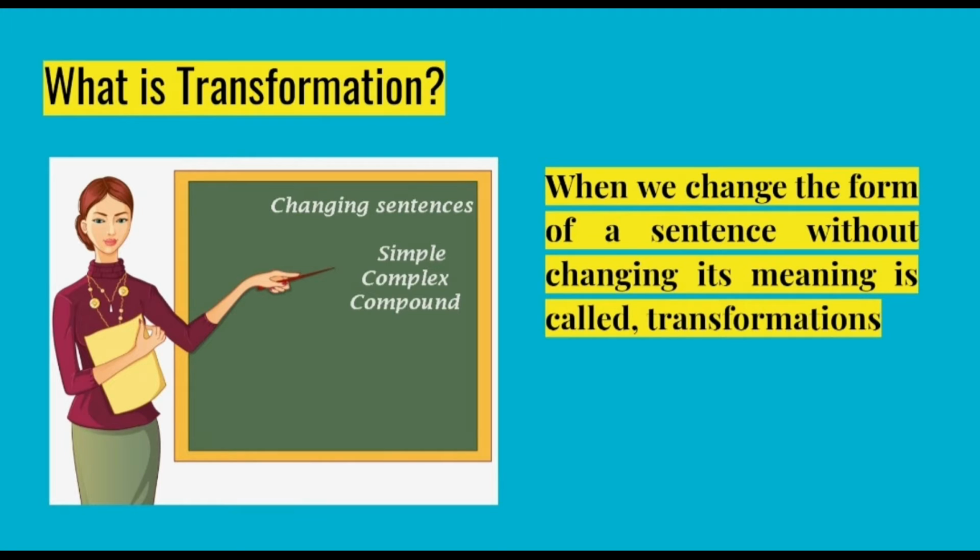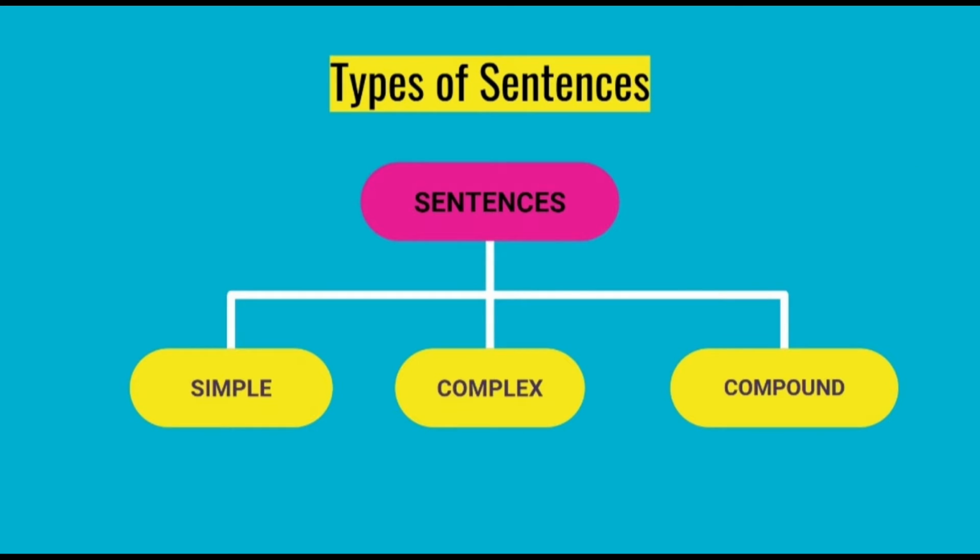For example, if I change a sentence from simple to complex or complex to compound or compound to simple or vice versa, these are called transformations. Just to brush up on our concepts, as we discussed in the last class, sentences are of three types: simple sentences, complex sentences, and compound sentences. Hope you remember what all three of these are.